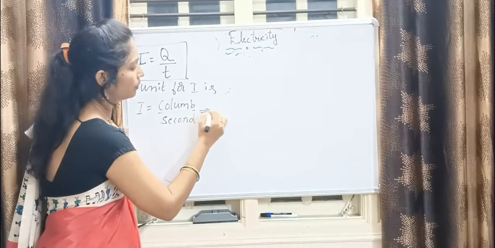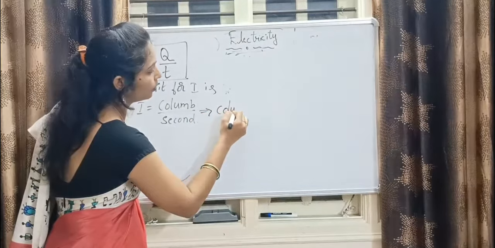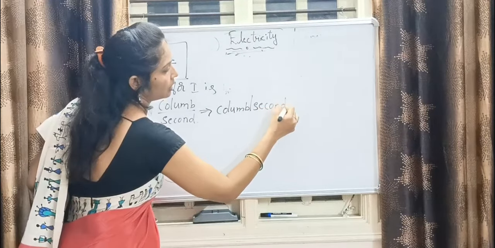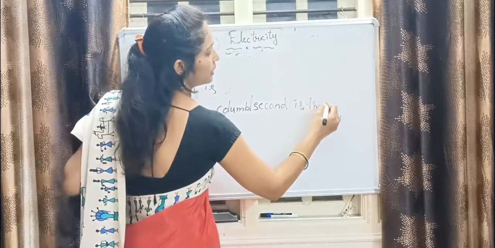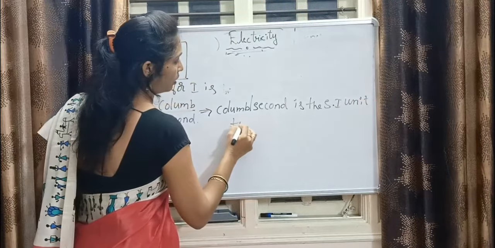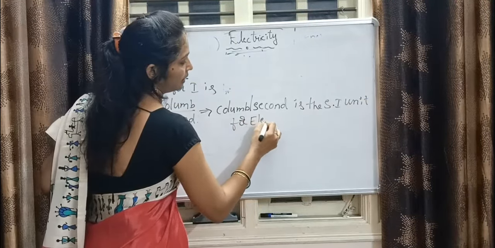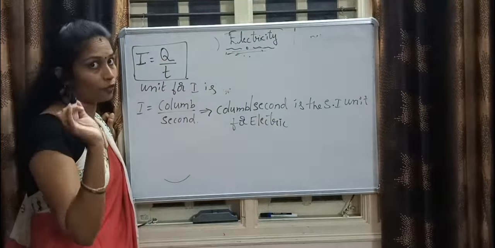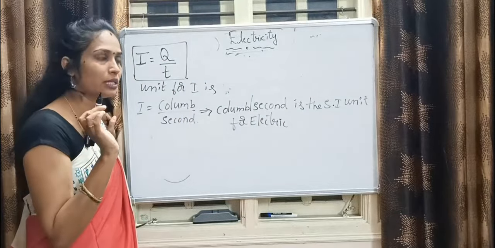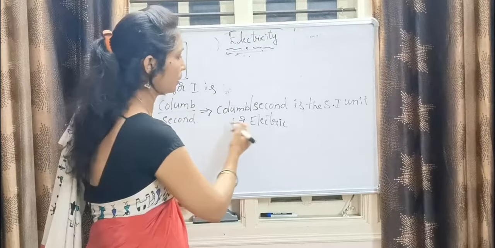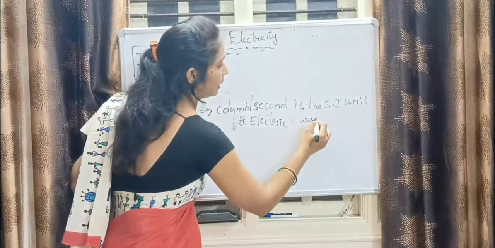This means coulomb per second is the SI unit for electric current. This is very important. You may get such a question in an MCQ, that is, a multiple choice question. Definitely you will get such a question on electric current.